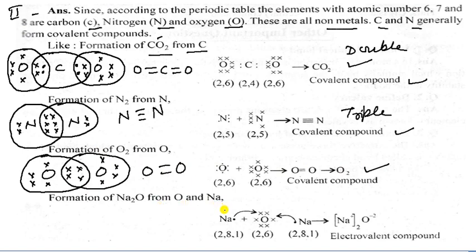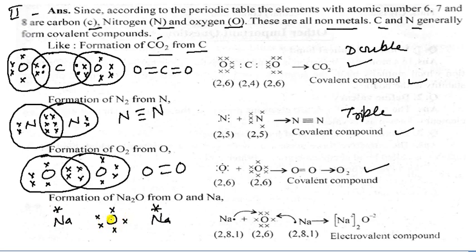Formation of sodium oxide from O and N. So how can we say it is sodium oxide? Two sodium atoms, and one oxygen atom. One sodium atom is here, and another sodium atom is here. Each has one electron in the outermost shell, but oxygen has six electrons.